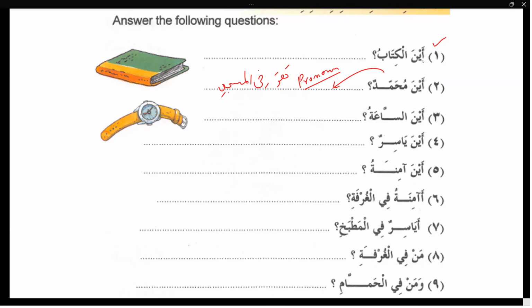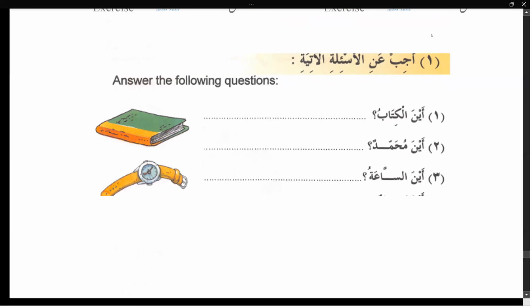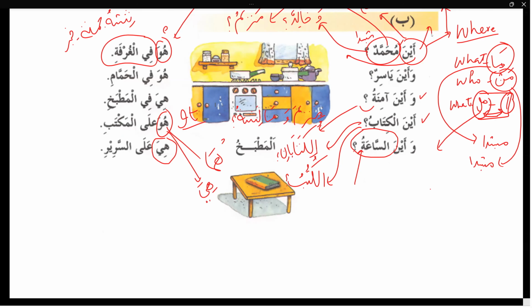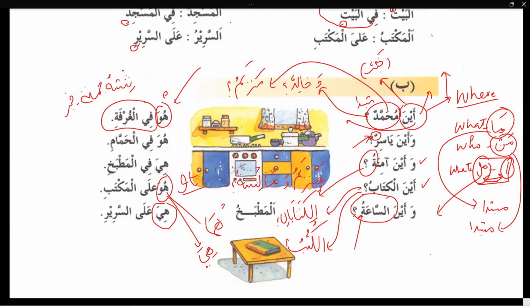Aina sa'atu, where is the watch? Hiya ala sariri, it is on the bed. Aina Yasirun, where is Yasir? Huwa fil baiti, he is in the house. Actually, please look into the chapter. Where is Yasir? Is he in the house or somewhere else? Yasir fil hammami. Acha, he's in the washroom.